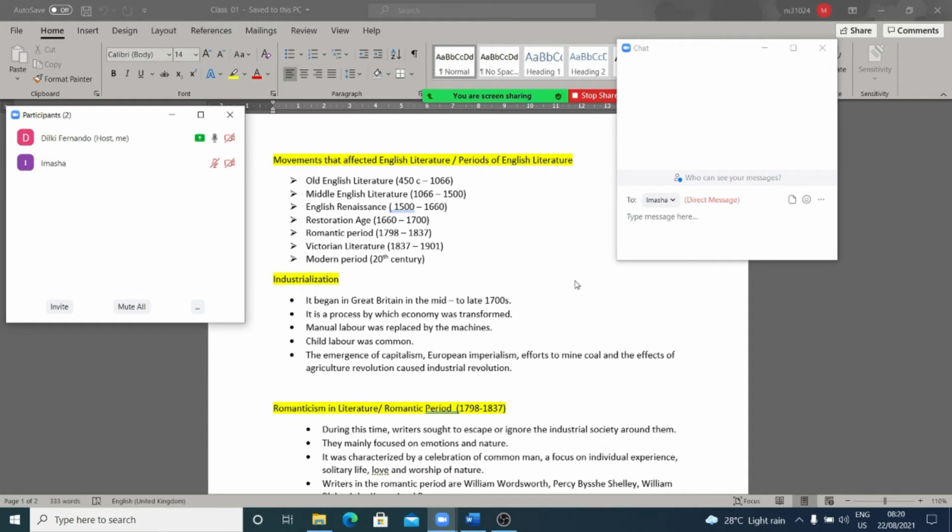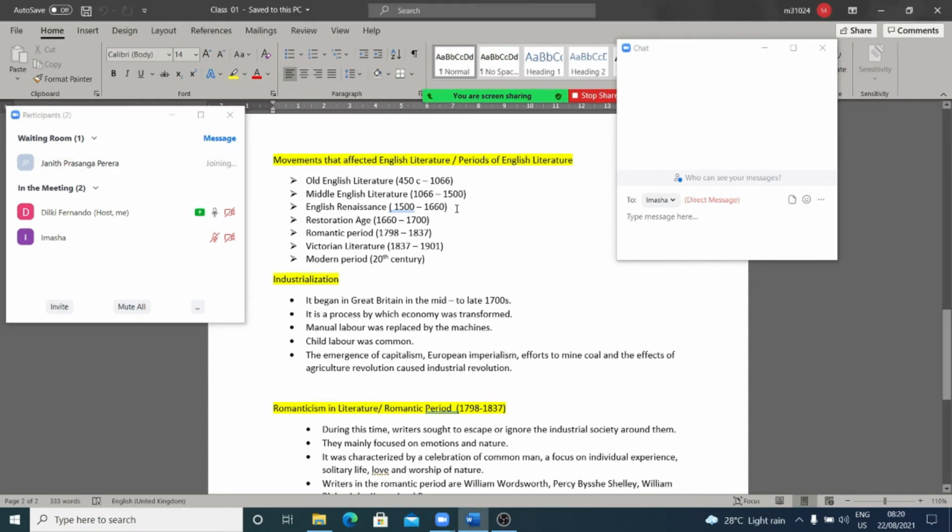So movements that affected literature is important, because here it says there are so many periods of English literature, right? So it gradually actually increased, we can say. Okay, we have old English literature, then we have middle English literature, then we have the English Renaissance period.